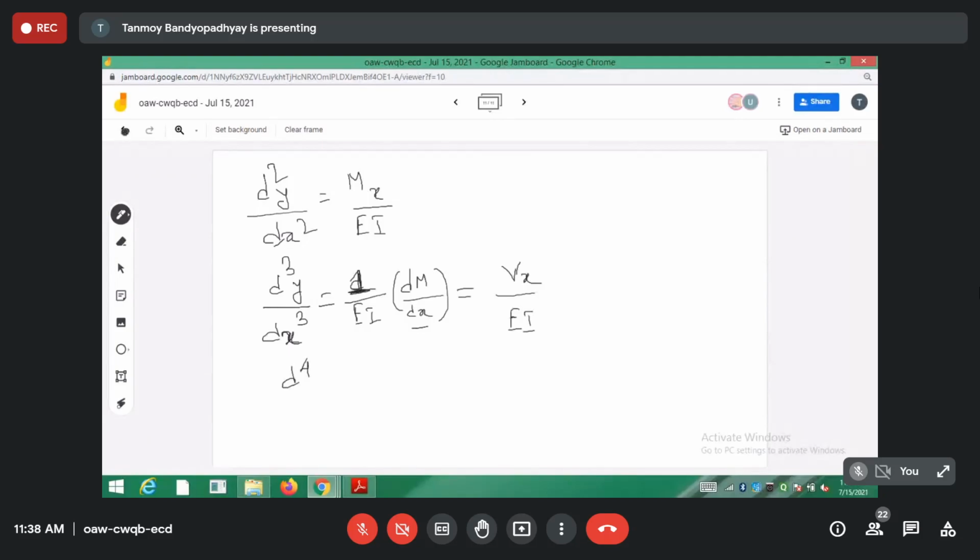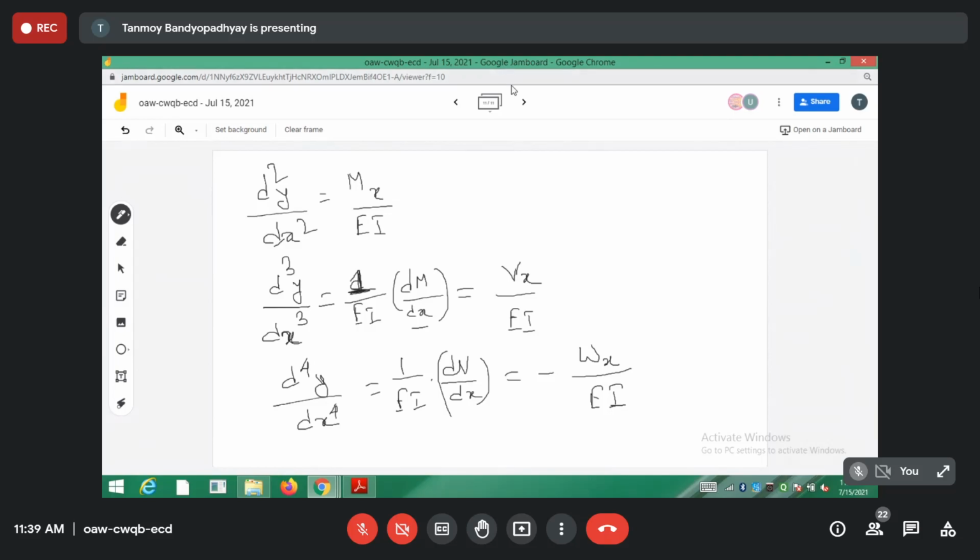Now if I again differentiate it, if I form the fourth order differential equation, d4y dx4 is equal to 1 by EI common into dV by dx. What was dV by dx? We have done this, just check. That is minus omega, minus w, the intensity. So dV by dx is the intensity of the load actually. So the fourth order gives us the intensity of the force.